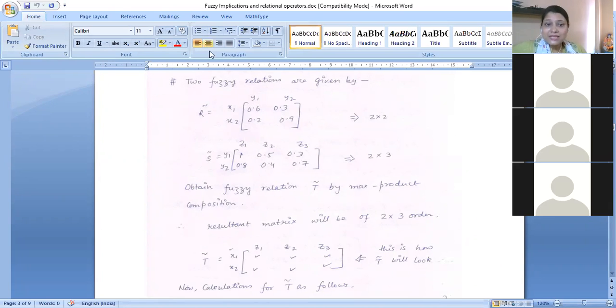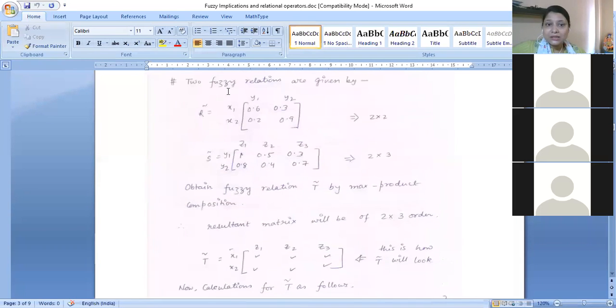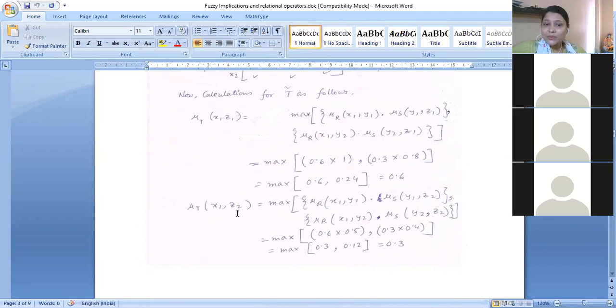Okay. So this is the x1, and obviously we will have this for this x1 y2. That means x1 z2, x1 and z2. We will be taking into consideration these two values as well as these two values. So what we need to do is find out what is the membership function of x1 y1, which is 0.6, and what is y1 z2, which is 0.5, so that this y1 will be cancelled out and we will be having x1 z2.